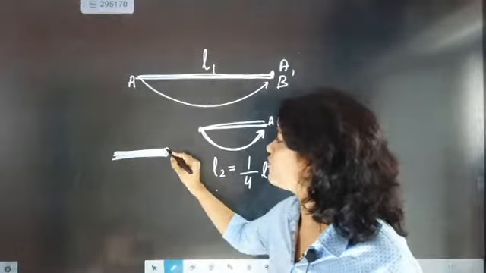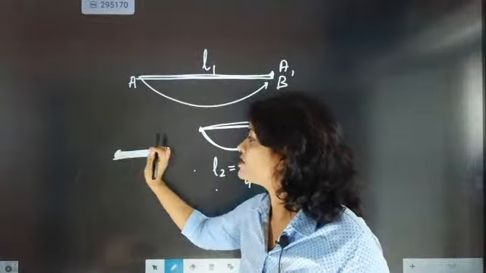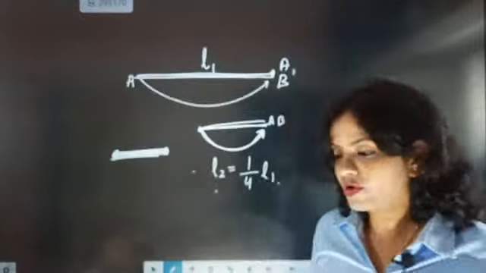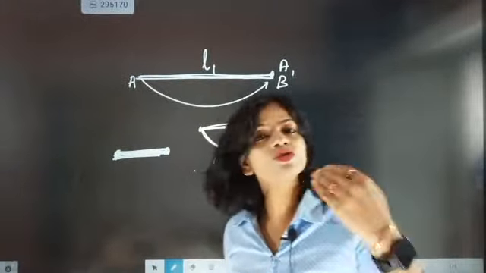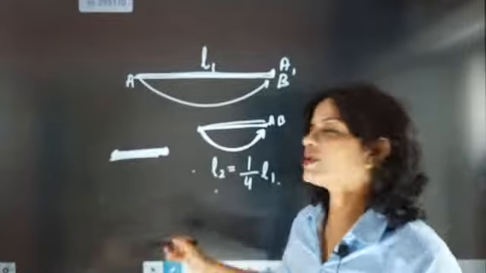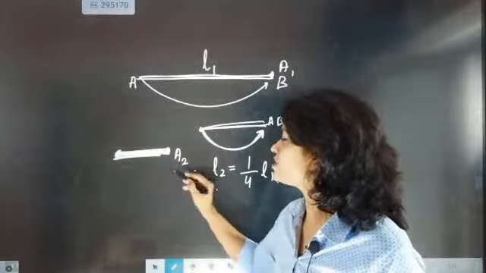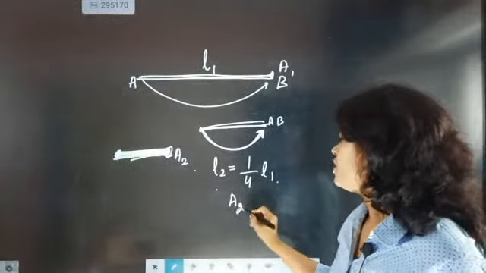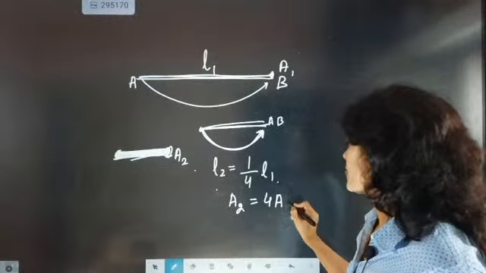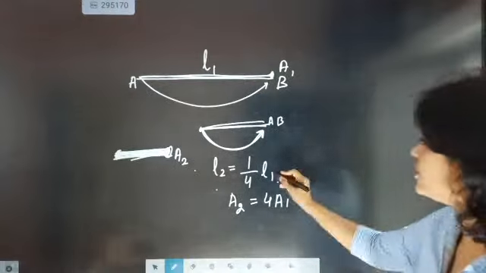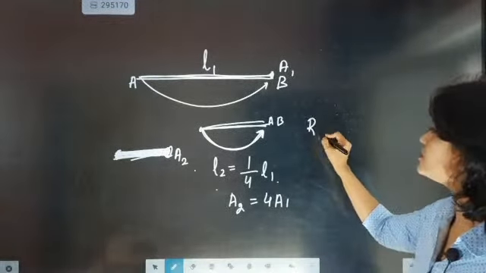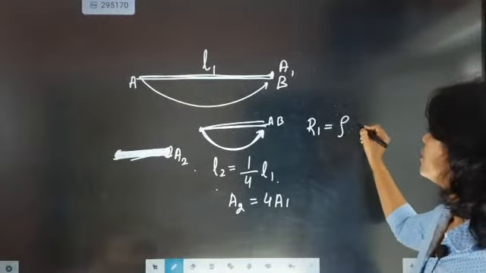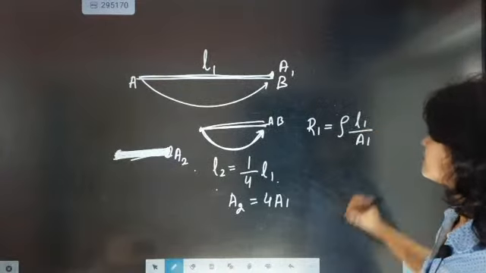Now what is the area of cross section of the new wire? It is going to be 4 times, because 4 folds are there. So A2 is the new cross sectional area, and A2 will be 4 times of A1. Now you know the resistance: R1 will be rho L1 by A1.